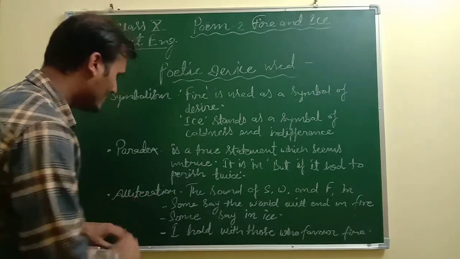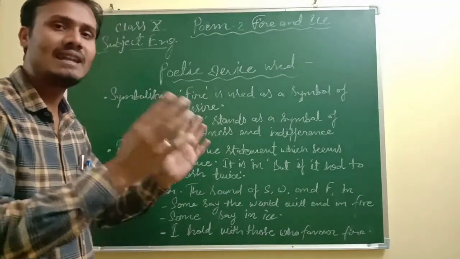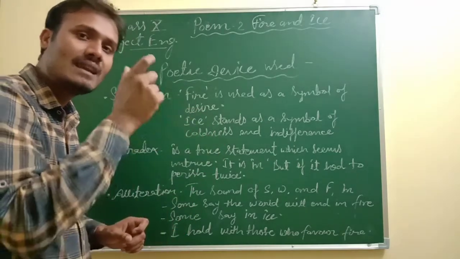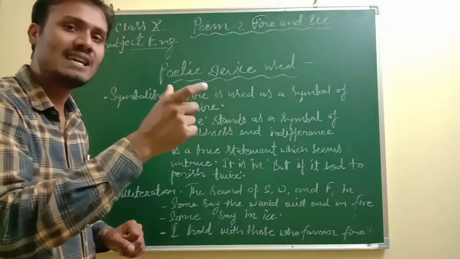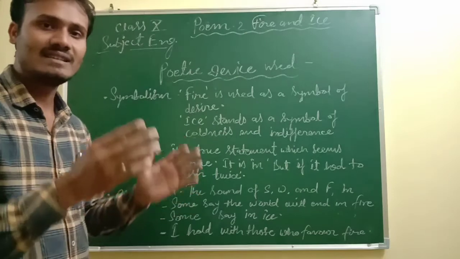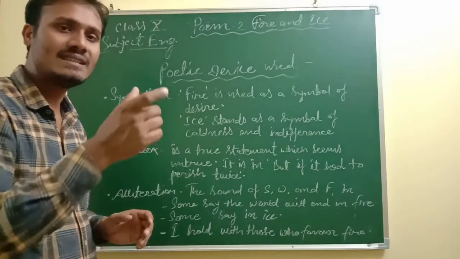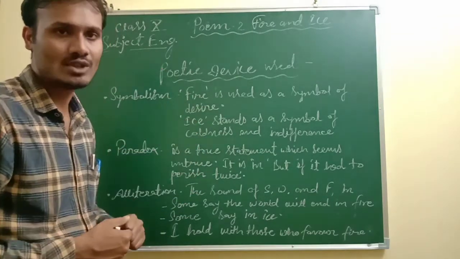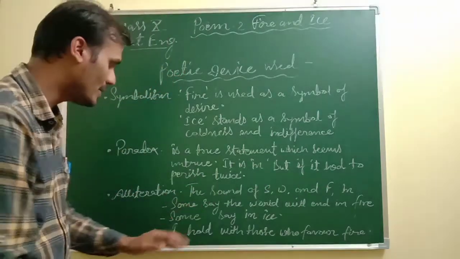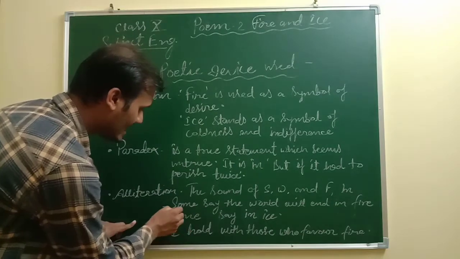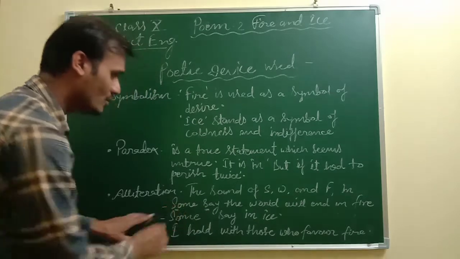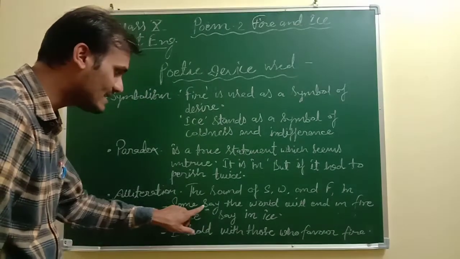Now, the other poetic device is alliteration. What is alliteration? Let's discuss first. Alliteration is when there is a repetition of the same consonant sound. Alliteration is the poetic device where the same sound is repeated, like the sound of S, W and F. You can see here, "Some say." This sentence starts with S and then again S. "Some say," in both sentences, so there is a repetition of S again and again.